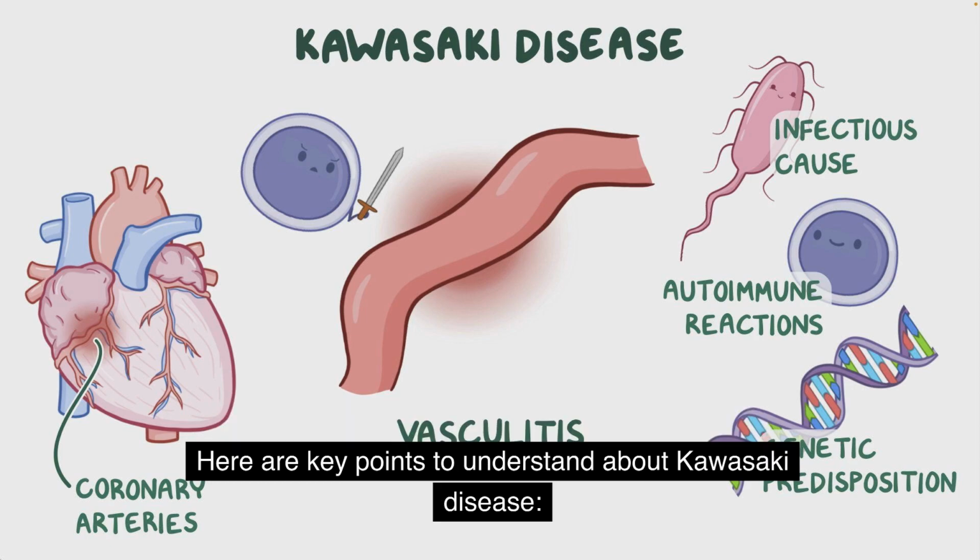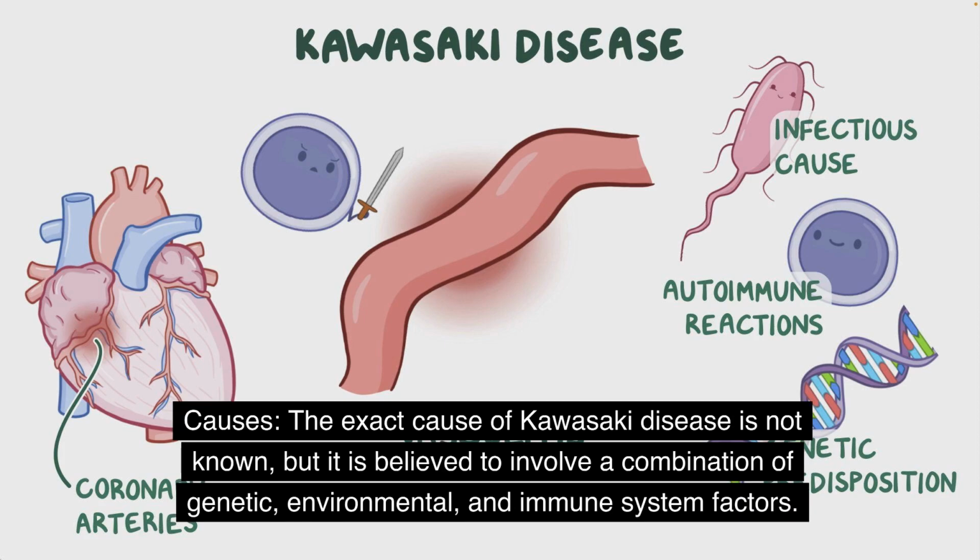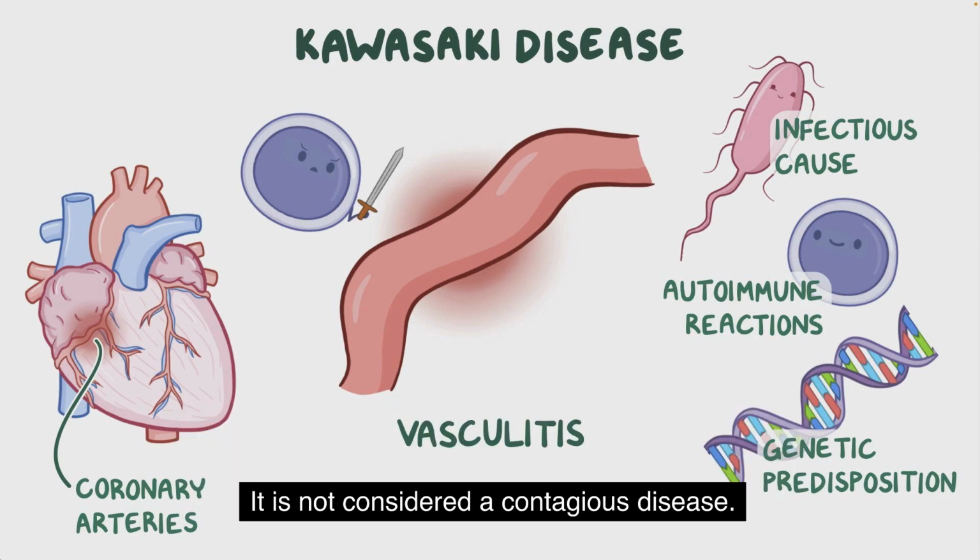Here are key points to understand about Kawasaki disease. Causes. The exact cause of Kawasaki disease is not known, but it is believed to involve a combination of genetic, environmental, and immune system factors. It is not considered a contagious disease.